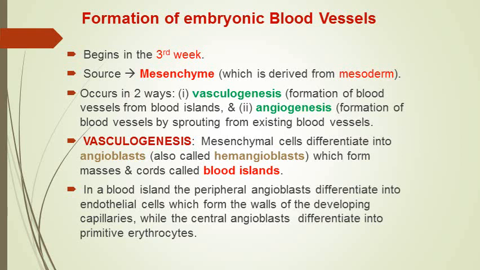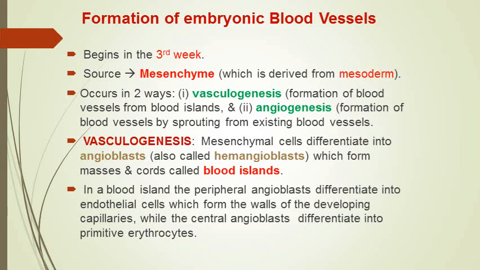What are blood islands? Blood islands are small collections of cells which are called angioblasts or hemangioblasts, which are derived from mesenchymal cells.